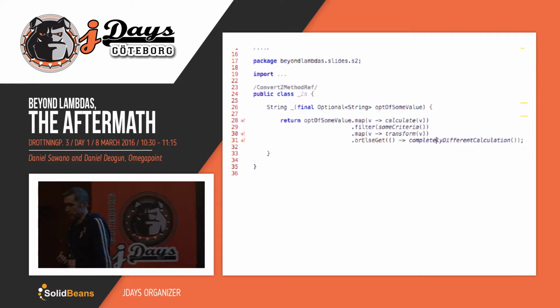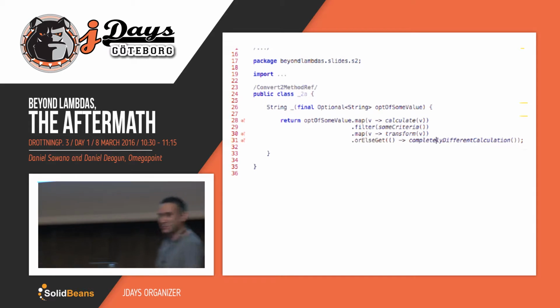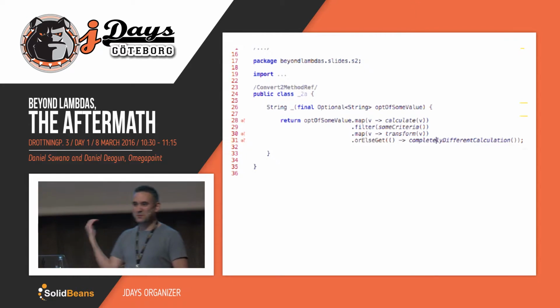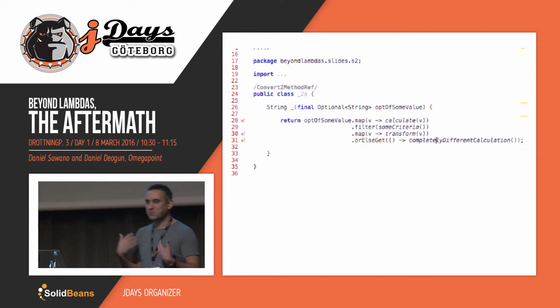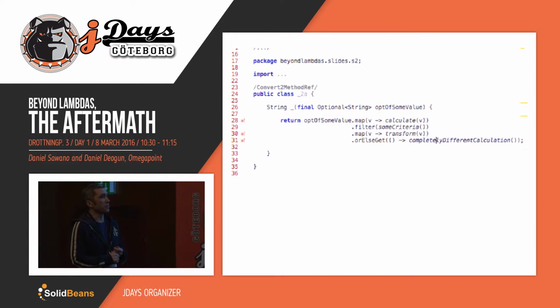Pretty straightforward, right, Daniel? Yeah. I mean, this really made me feel good, right? It's a one-liner: map, filter, map, orElse. It makes you feel powerful. Your entire program in one line. Programmer doing the functional stuff. But there actually is something fishy going on here.